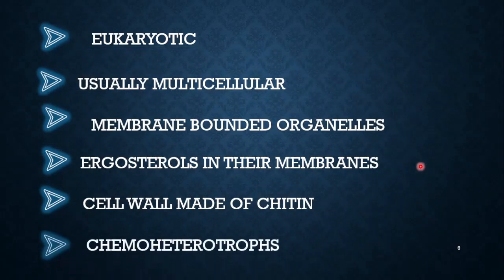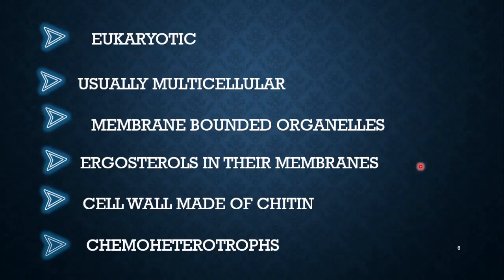The next one is chemoheterotrophs. If we talk about how the nutritional requirements of the fungi are going to be met, they are usually chemoheterotrophs. So we cannot consider fungi as part of the plant kingdom, because plants are autotrophic. They synthesize their own food, and fungi cannot synthesize their own food. They are heterotrophs, and specifically, they are chemoheterotrophs.